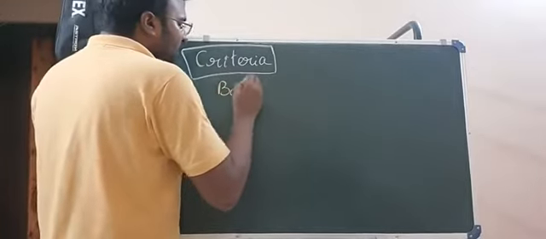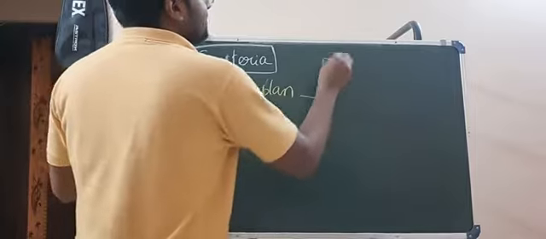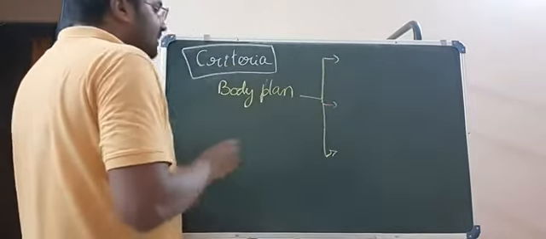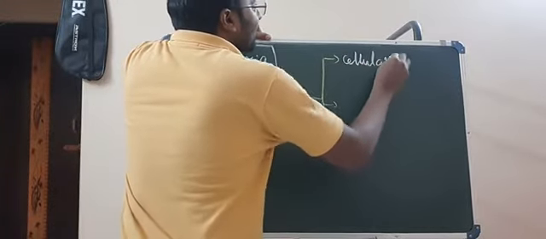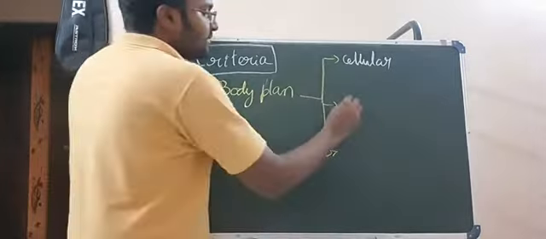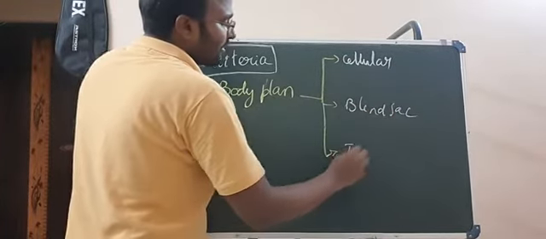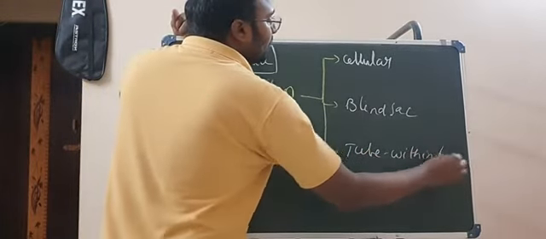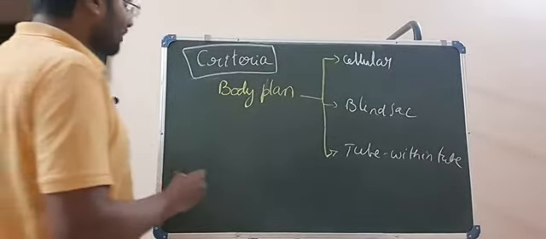The second one is body plan. So what do you mean by body plan? There are some basic types of body plans. The first type is cellular body plan, and the second one is blind sac body plan. The third one is tube within tube body plan. So what do you mean by cellular body plan?